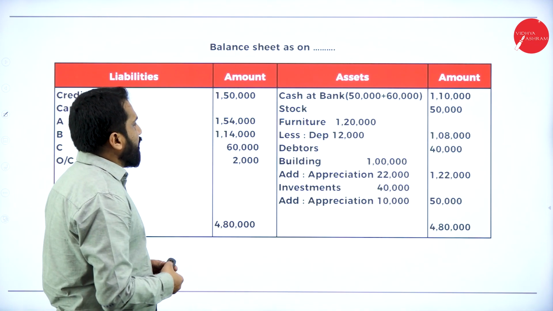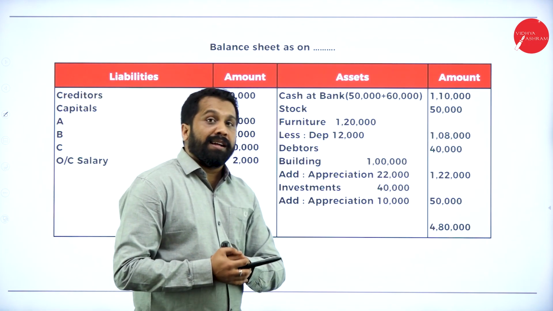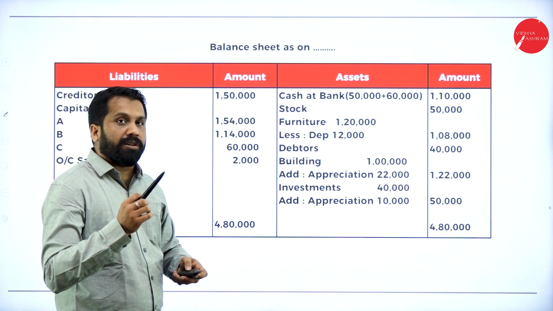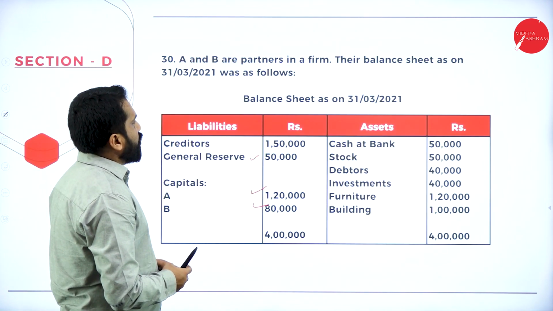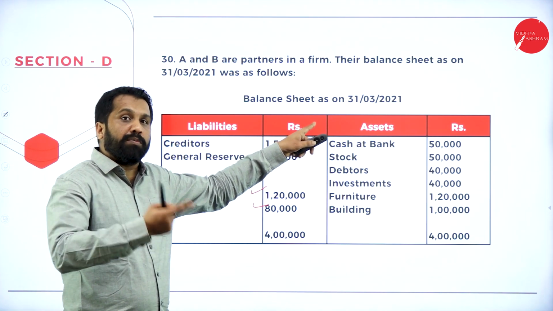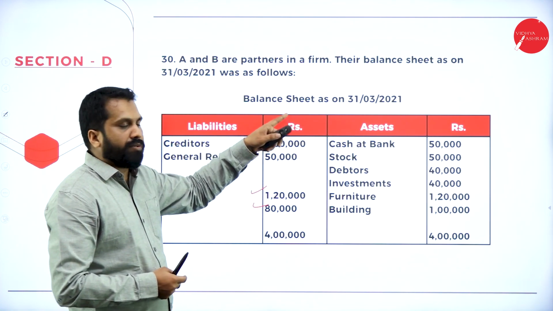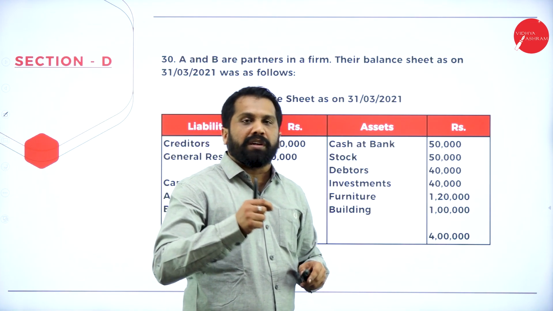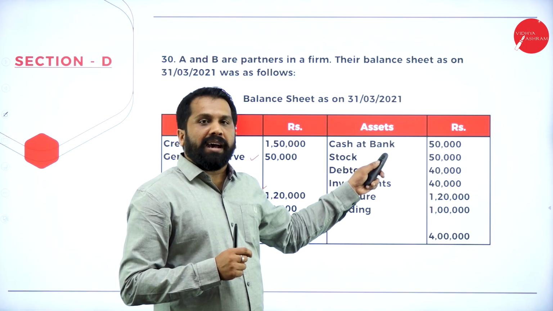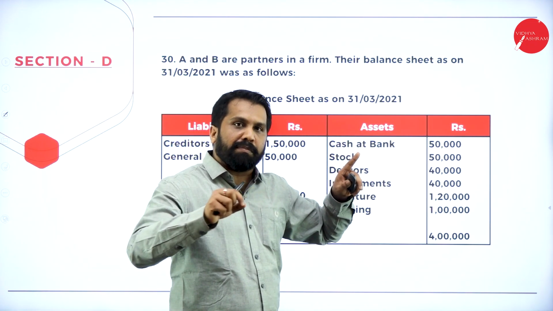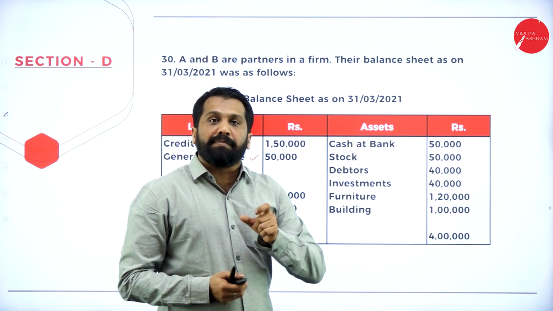Once you're done with your partners' capital, the last one will be what? Balance sheet. Now, balance sheet as per the question. In this problem, balance sheet as on 31st March 2021, they have given. We are doing the new balance sheet as on 31st March 2021 only, because we don't know the date when he is admitted. That's why we have to do balance sheet as on 31st March 21, or leave it blank, balance sheet after admission.